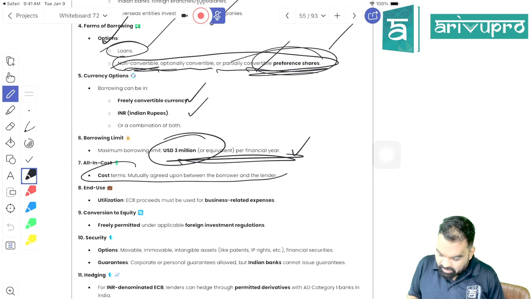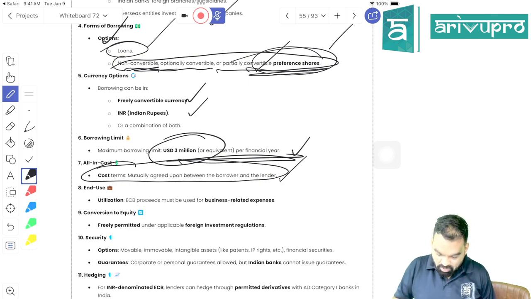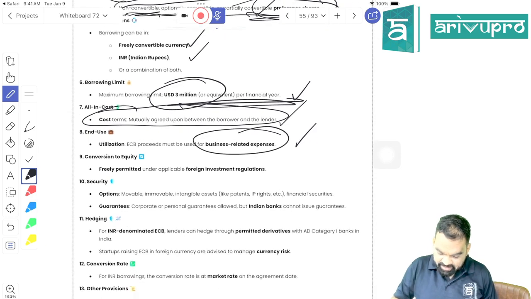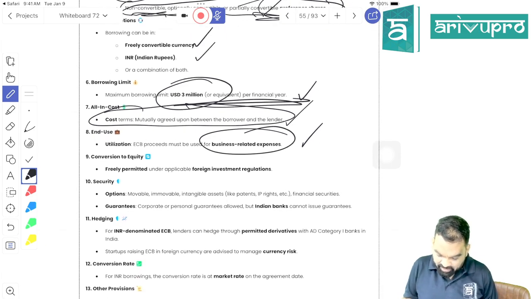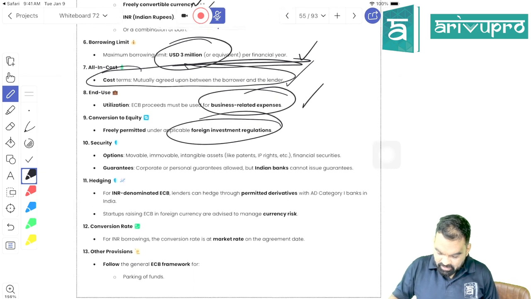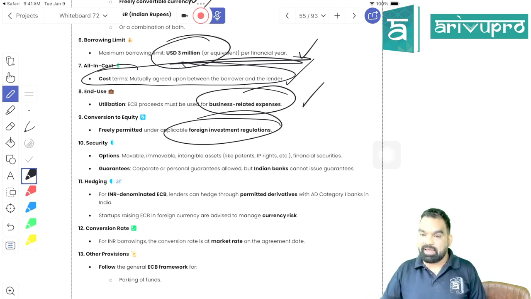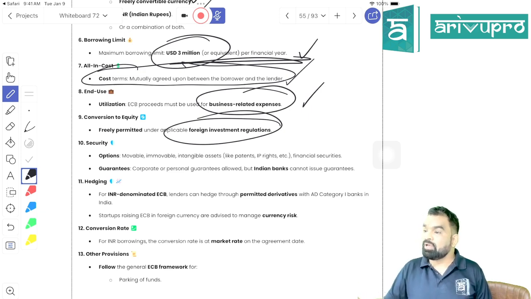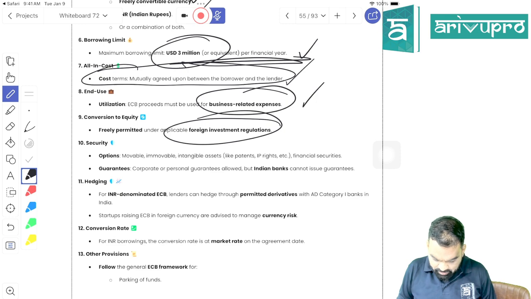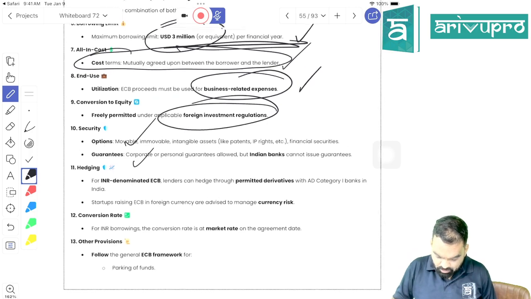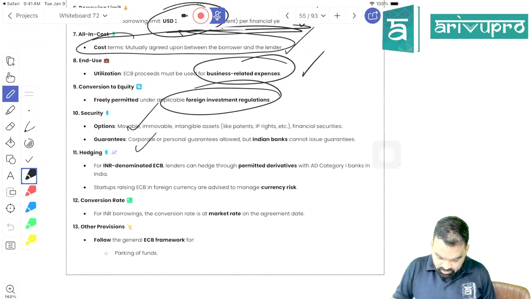You are free to determine the all-in cost, okay? And you can use it only for business-related expenditure, otherwise that will be a diversion, right? Right, students? You can get it converted into equity in future. If you are not able to repay them the cash, you can convert it into equity, right? Right, students? You can put security or bank guarantee for the loan, right? Right, students?